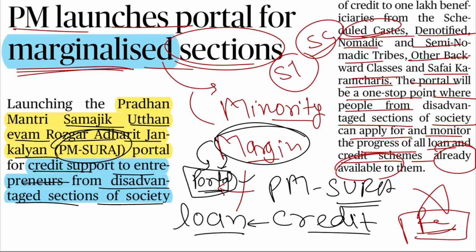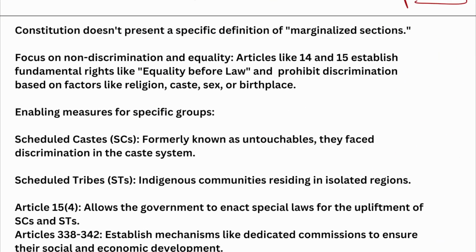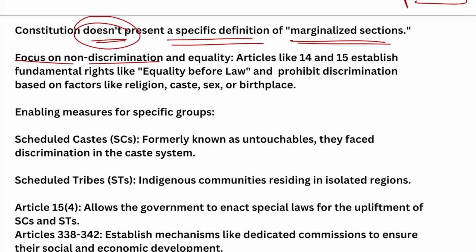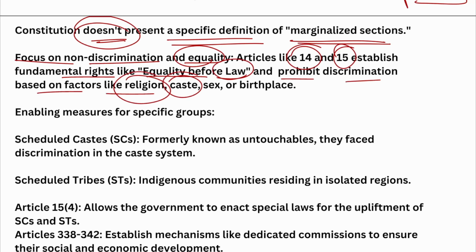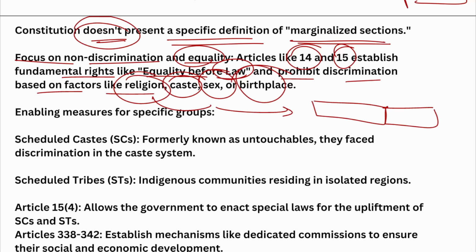Okay, let's see the next news that talks about one more thing. Yeah, we need to see whether the marginalized sections are mentioned in the constitution or not. So the constitution does not present a specific definition for marginalized sections. Okay, so focus on non-discrimination and equality, but the constitution does other things such as Article 14 and 15. So they establish fundamental rights like equality before law and prohibit discrimination based on factors like religion, caste, sex or birthplace. All right, so these are the factors of marginalization in Indian society, whether somebody is from a lower caste, whether their gender is male or female, whether their birthplace is not as good as others. All right, so this depends.